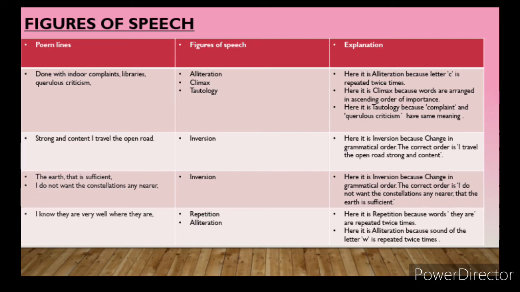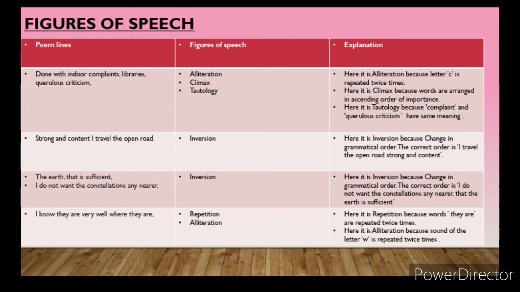So: I travel the open road, strong and contained. That's the proper order. Moving to the next, the third stanza, where we have arrived. I will take the first two lines together, because the earth that is sufficient is not properly one line; the main idea comes in the second line.